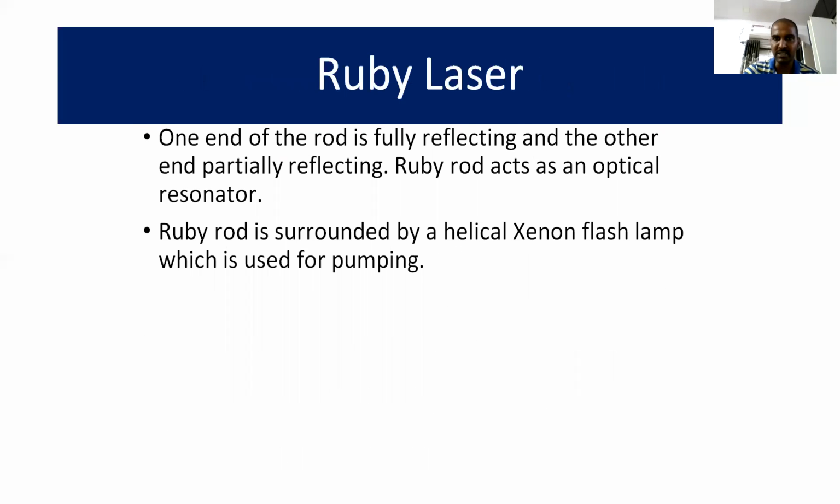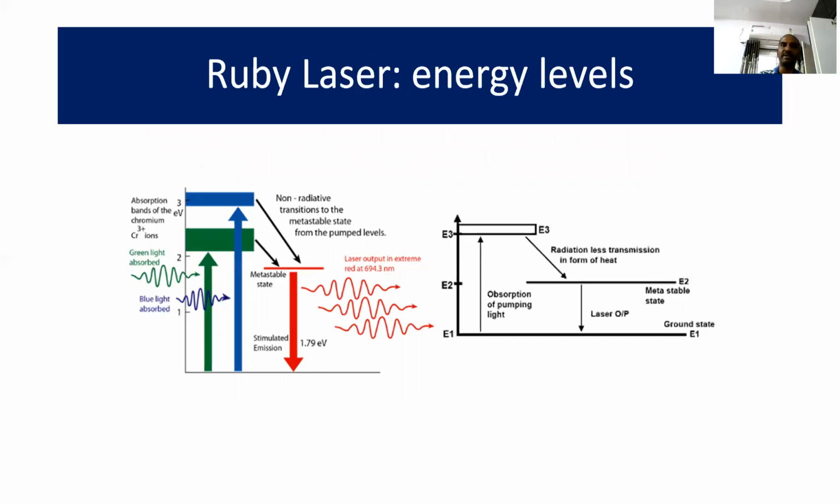One end of the ruby rod is fully reflecting and the other end is partially reflecting. The ruby rod acts as an optical resonator. It is surrounded by a helical-shaped flash lamp, filled with xenon gas, which is used for the purpose of pumping. Here the kind of pumping employed is known as optical pumping.